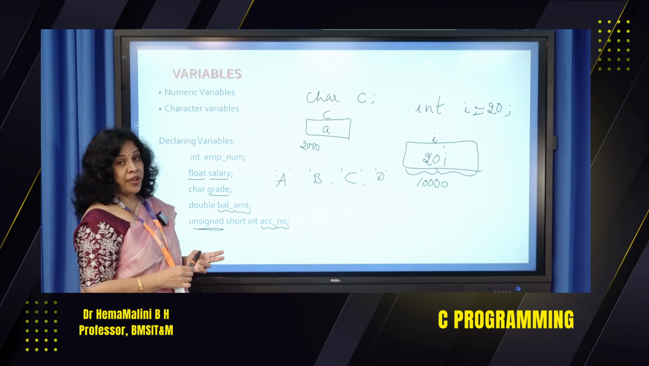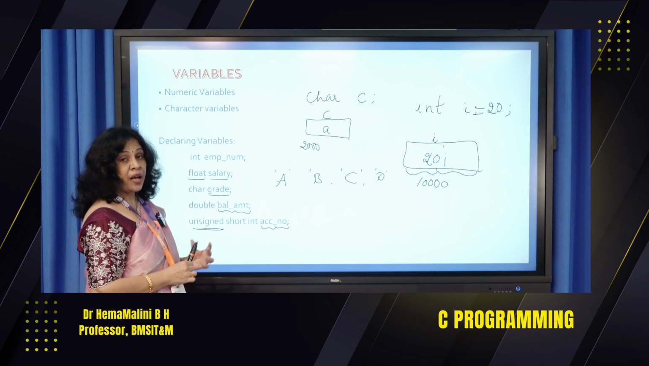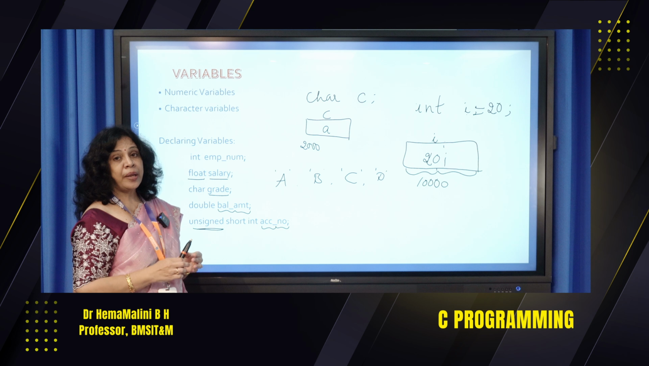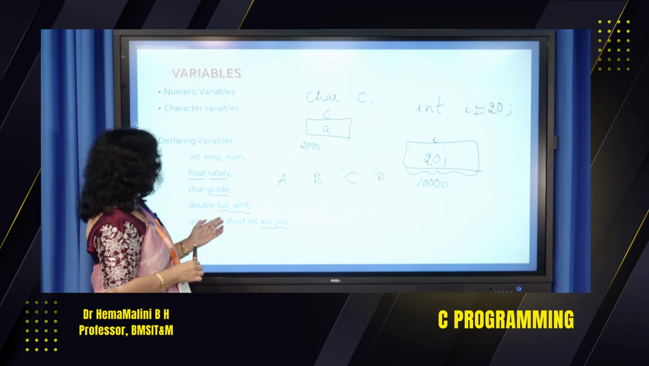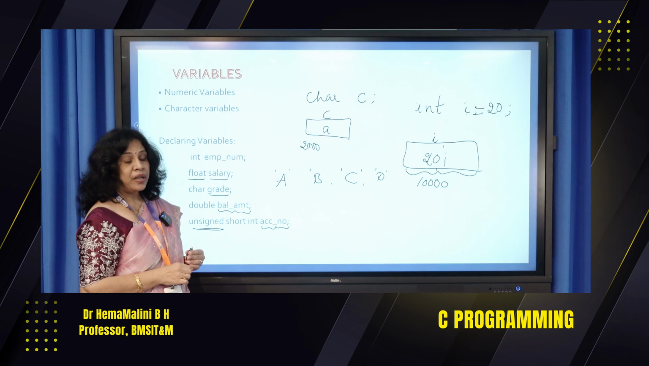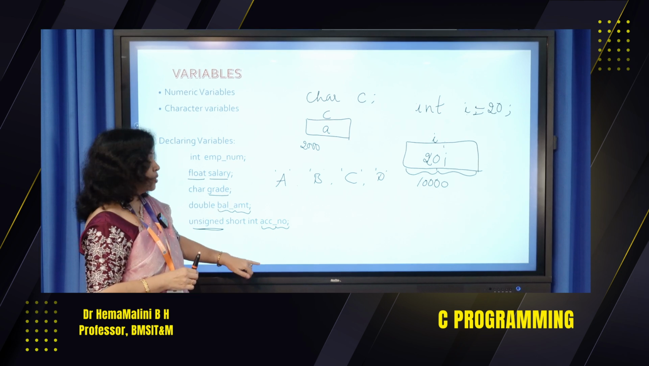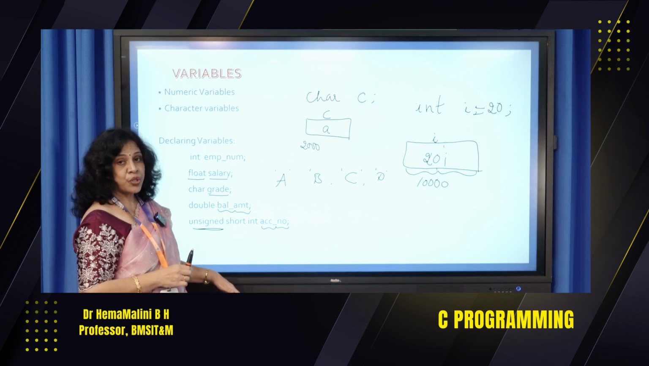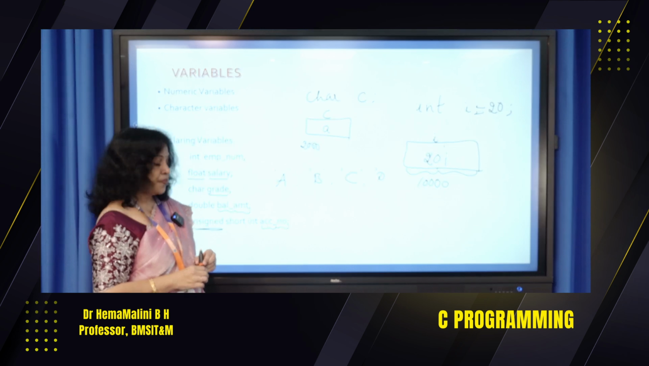If you are looking at a very huge bank, then you might need a long, unsigned long or whatever, depending upon the number. If we are talking about employees, definitely employees would be fewer. If you are thinking of customers in a bank, that might be huge. So depending upon the value you are going to store, decide what is the data type which you need.